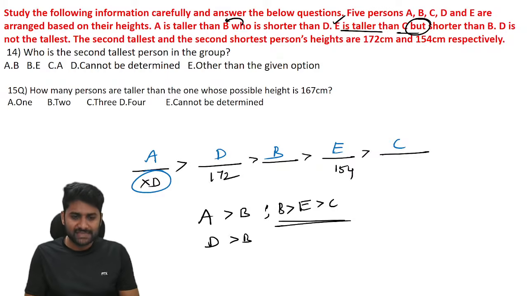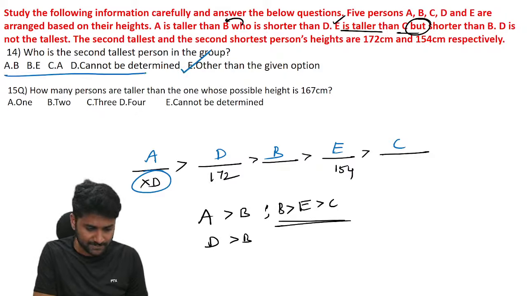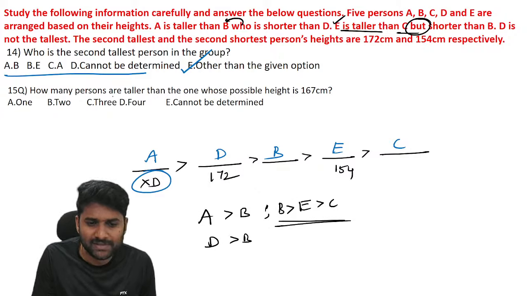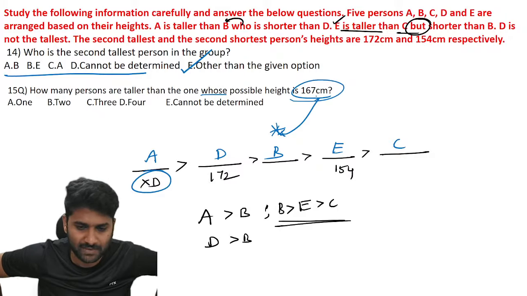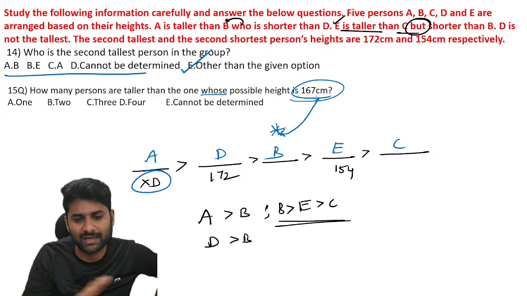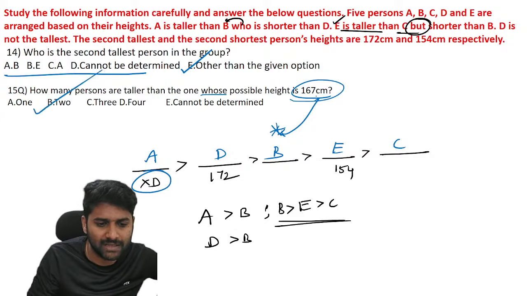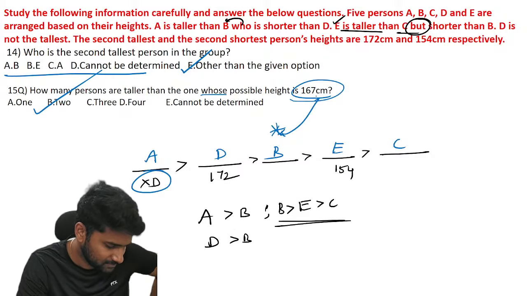Another question: who is the second tallest among the group? It's D. So you can't find the option, so other than the given option is the right. How many persons are taller than who has possible weight of 167? Guys, the possible weight of 167 can be B. It's not D, it's not E. So the question is, how many are taller than B? So taller than B is 2 people. Clear?